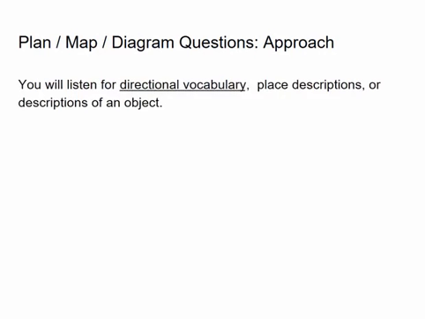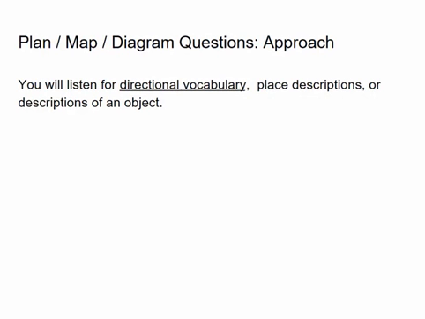All right, so the thing you're going to be listening for in this type of question is often directional vocabulary. So things like north, south, east, west, to go through the door, right? There's going to be someone often giving a tour of some place, or for some reason describing the layout of a building. Okay, so you might be listening to a tour guide of some kind, or you may be lost, and this person is helping you to find various destinations. They're going to give you directional vocabulary, and that's what you use to sort of locate and identify the different parts of the map or the plan that you're looking at.